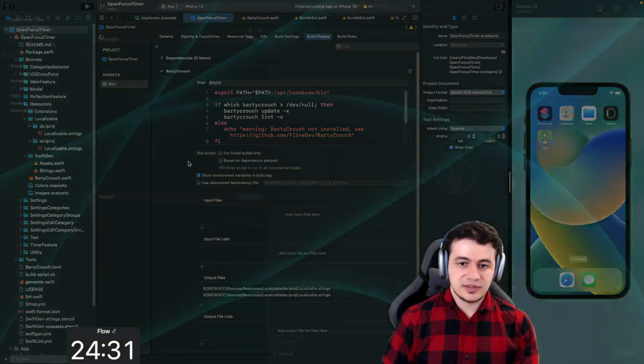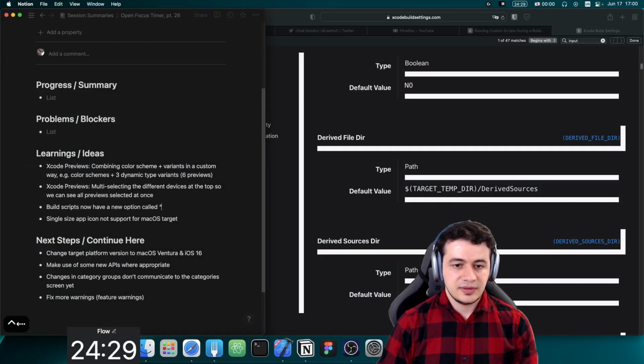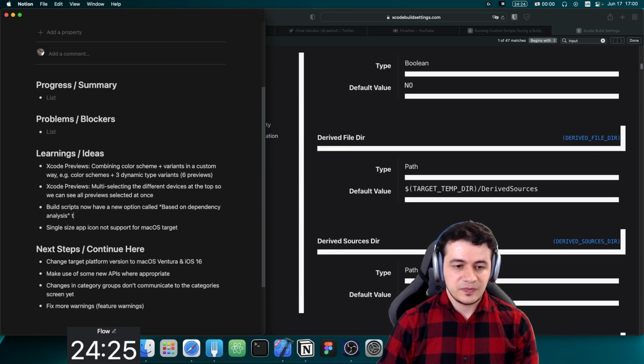Based on dependency analysis. Based on dependency analysis turned on by default. This causes a warning.